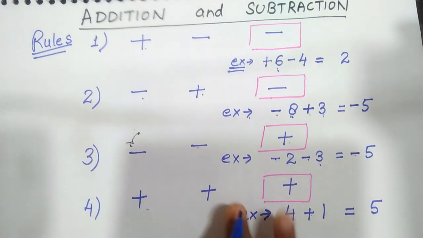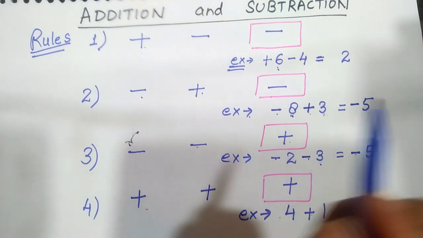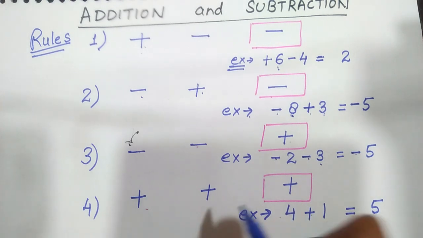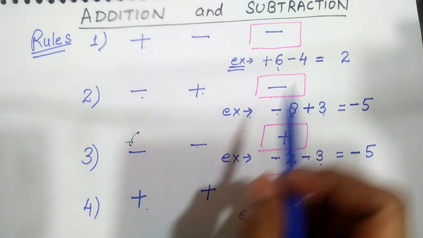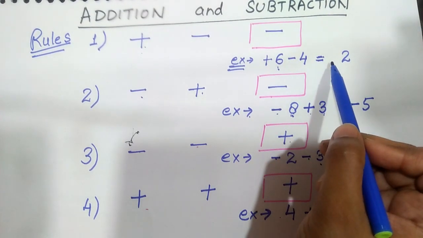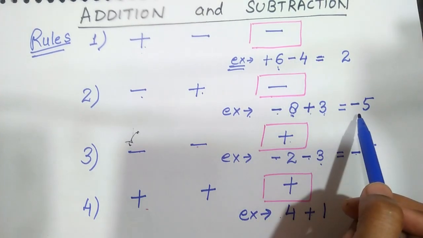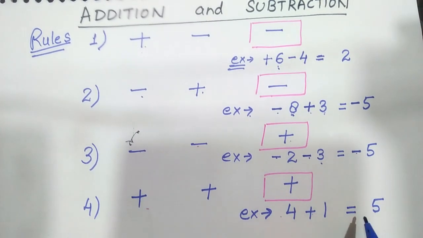These things you should keep in mind while solving the problems. This is very important, or you can say this is the soul of the chapter. Plus minus minus, minus plus minus, minus minus plus, plus plus plus. There is a short method to remember. Whenever you see two different signs, always do subtraction. Whenever you see both the signs are same, always do addition.